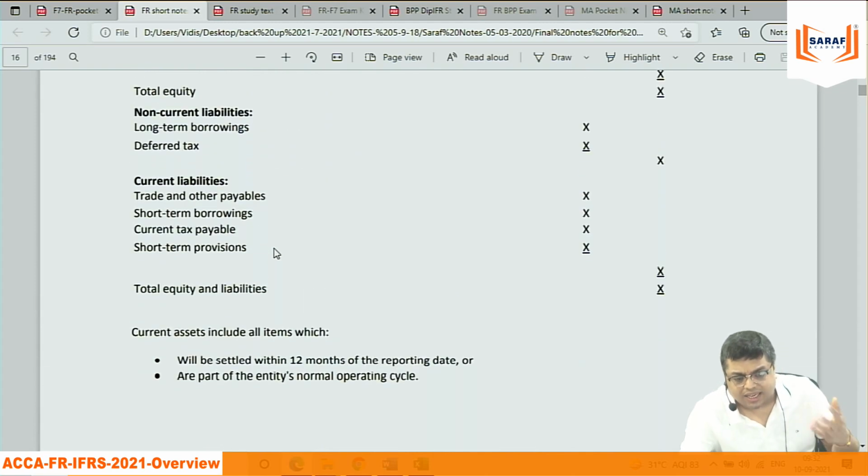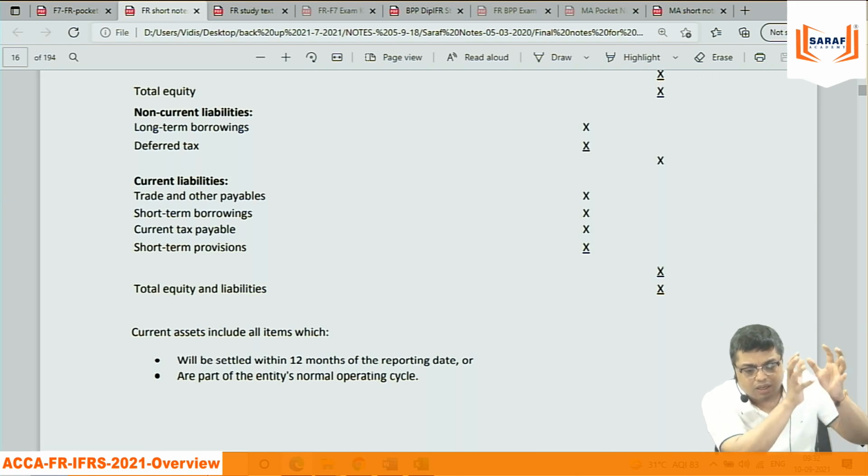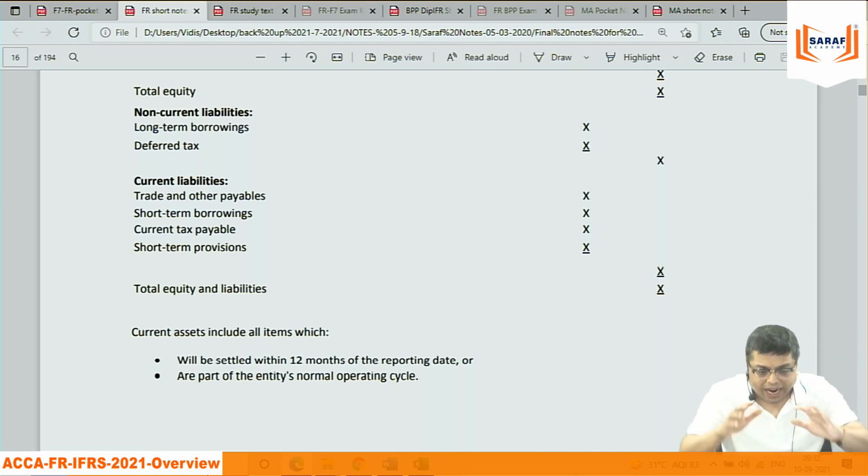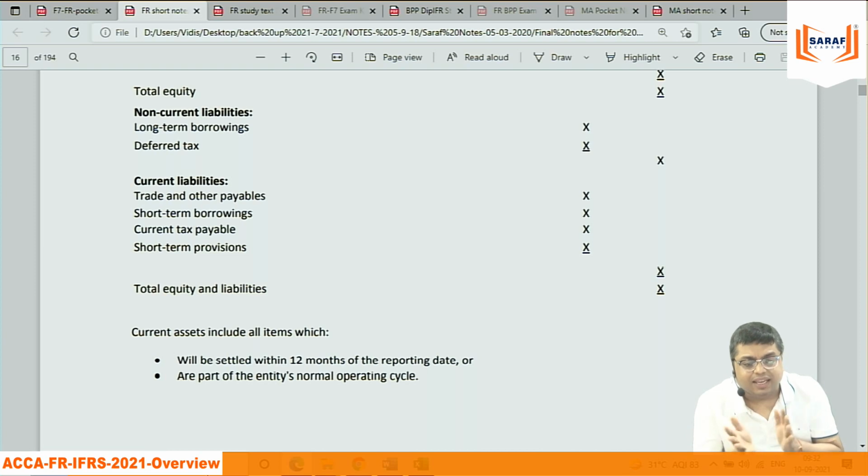Because IS, IFRS is applicable for whom? For corporates. And even for corporates, there are two types. One is Saraf Academy, Saraf Gurukul, which are private, one is listed. For small, medium-sized companies, there are different set of IFRS. And for larger companies, there are different set of IFRS. So I will say that specifically, this is not for partnership or individual. Proprietorship, we are not talking. Then second thing, what is the difference between IS and IFRS?